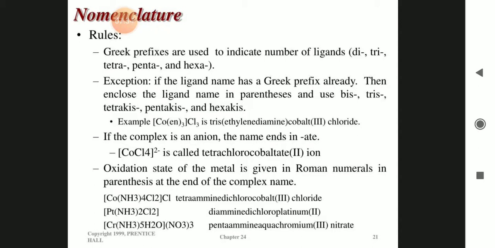Greek prefixes are used to indicate the number of ligands. If the ligand's name has a Greek prefix already, then enclose the ligand name in parentheses and use bis, tris, tetrakis, pentakis, hexakis. If the complex is an anion, the name ends in -ate. For example, [CoCl4]^2- means this complex is an anion, so we will write tetrachlorocobaltate. At the end of the metal name we write -ate. The oxidation state of the metal ion is given in Roman numerals. So the cobalt oxidation state is 3, platinum is 2, chromium is 2 in these cases.